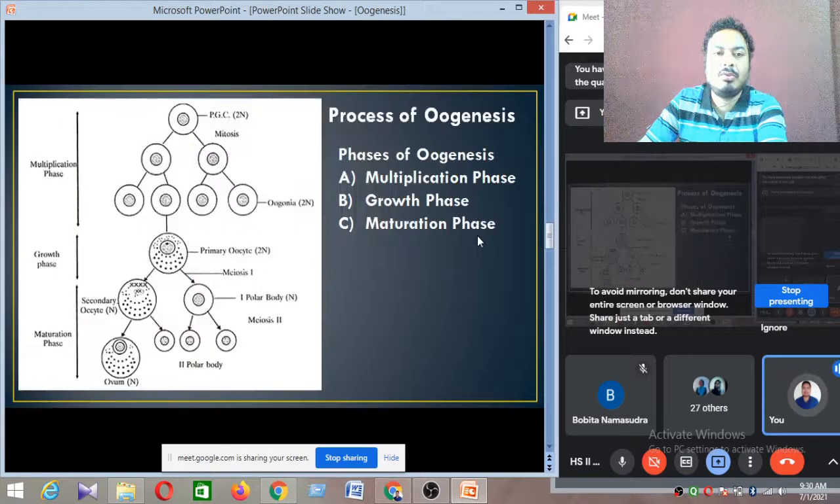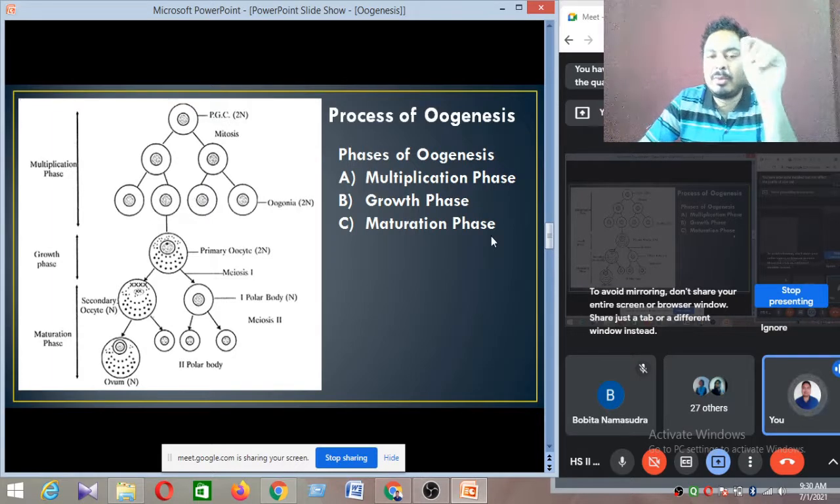Now we need to know about the cycle. What is the process of oogenesis? The same cycle is also happening just like the spermatogenesis process. Just try to remember the point. You can see the phases of the oogenesis. These three phases are there: multiplication phase, growth phase, and maturation phase.